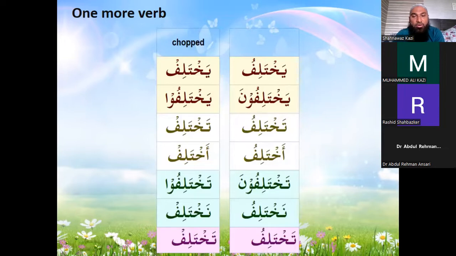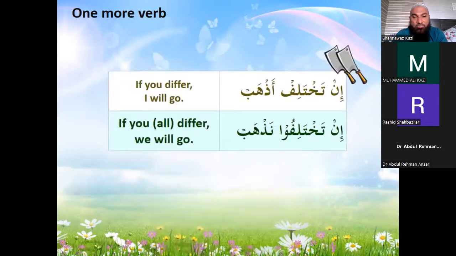Now we'll take another word, yakhtalifu, right? Yakhtalifu is yakhtalifuna, takhtalifu, takhtalifuna, akhtalifu, nakhtalifu, and takhtalifu. But when it gets chopped, it is yakhtalif, yakhtalifu, takhtalif, takhtalifu, akhtalif, nakhtalif, and takhtalif. So takhtalif is ikhtilaf, or having difference. So if you differ, I will go. I will go is azhab.